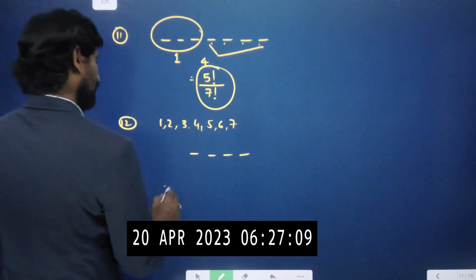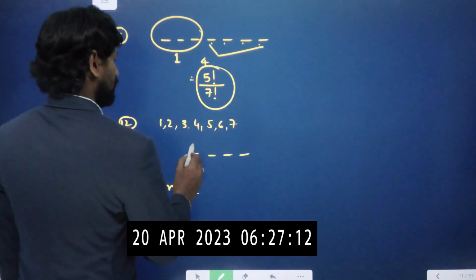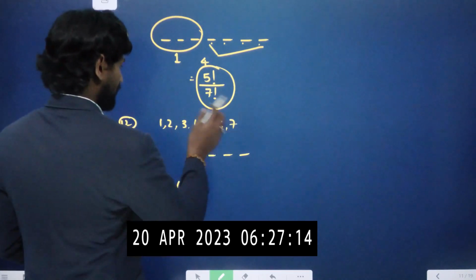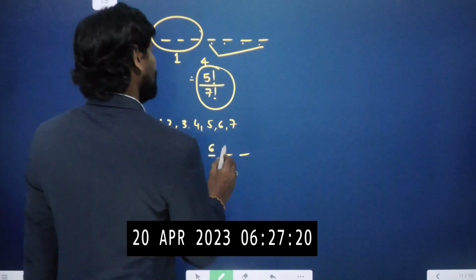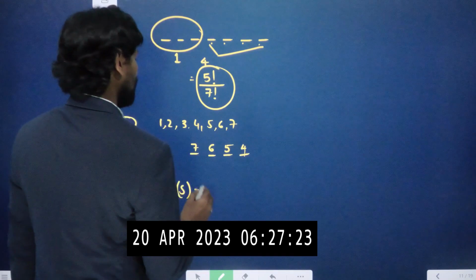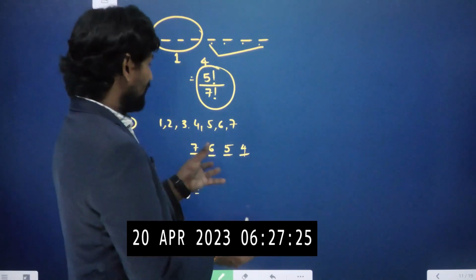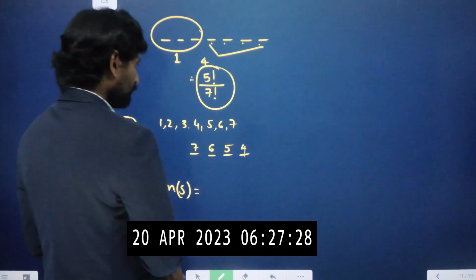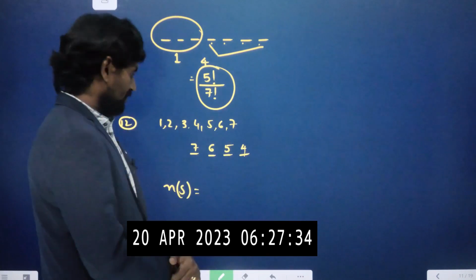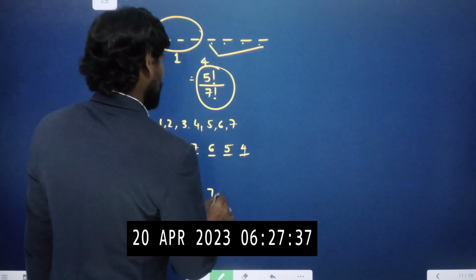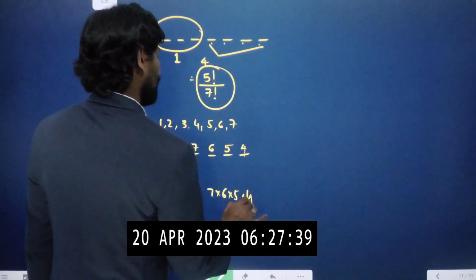Then the probability that it is an odd number. So the probability of an odd number. How do we find the total number of arrangements, n of S? The first one can be arranged in 7 ways because of 7 numbers. 7, 1 is already used, so 6 chances for the second. Then 5 chances and 4 chances. So 7 into 6 into 5 into 4, we are arranging in these many ways. Nothing but 7P4 we can write. So 7 into 6 into 5 into 4 is the total number of chances.